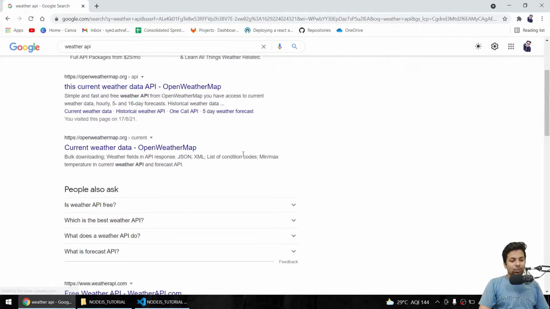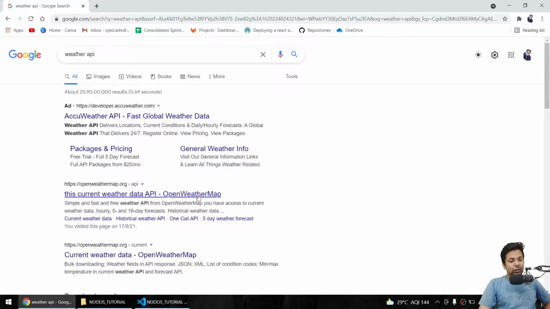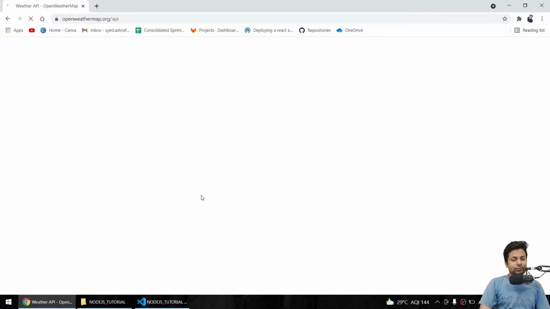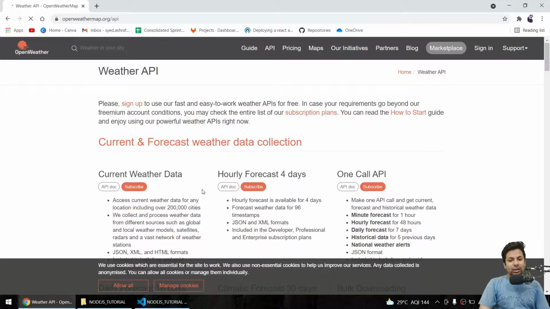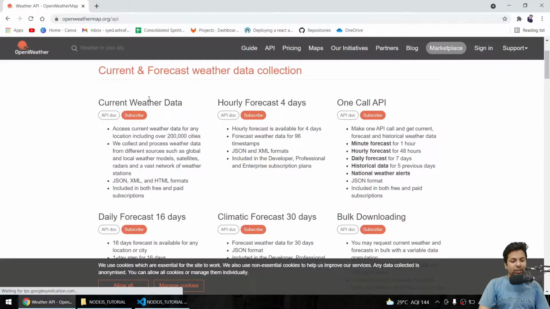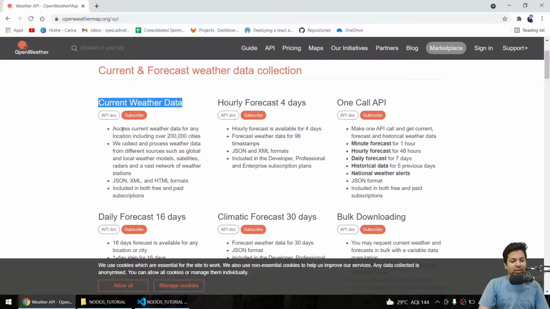So you see you get a lot of options that you can just go and use. But I'll use OpenWeatherMap, I think it's a good one. Now how do we use that? Firstly we'll sign in, or we can check current weather data. Before that you can check what you want. This is current weather data, so it will access weather data for any location, including over 200,000 cities. So it will give you the current data.